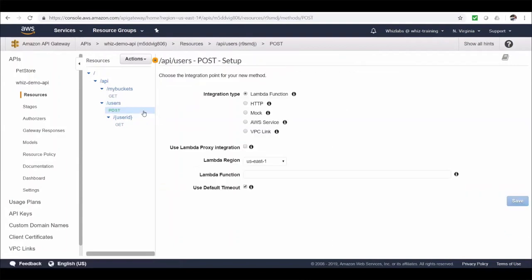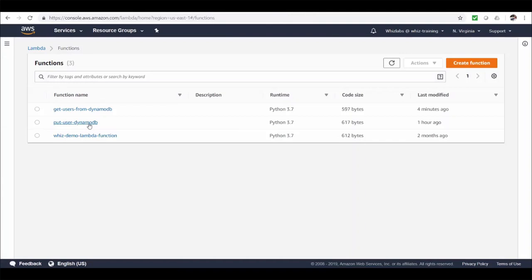So this time we are creating directly under the user resource because we don't have any path parameter in here. So we don't need an additional child under the user resource. And integration type as Lambda again. And this time let's pick the put user DynamoDB function to be invoked.